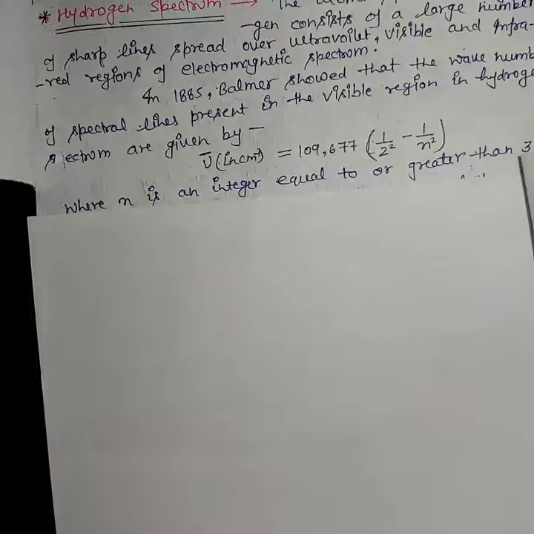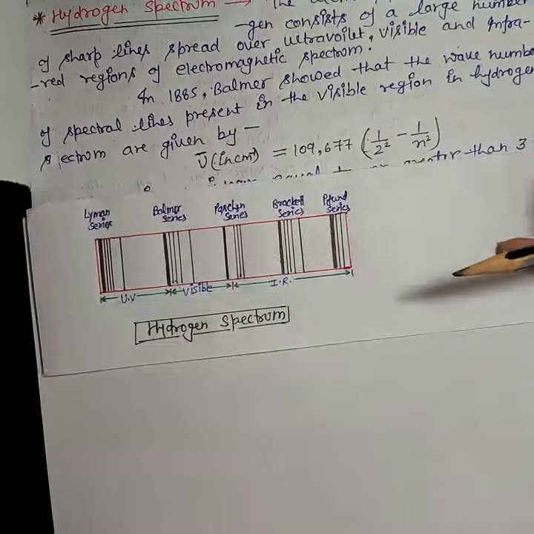In hydrogen spectrum, spectral lines spread over ultraviolet and infrared region as well. So soon afterwards, a series of spectral lines in different regions were discovered, each being named after its discoverer, like this.